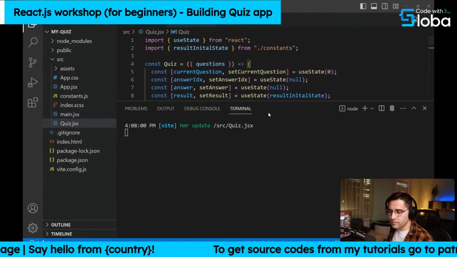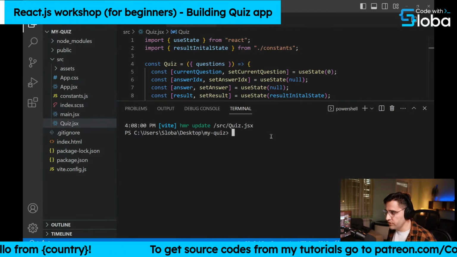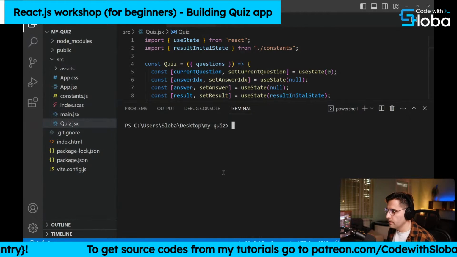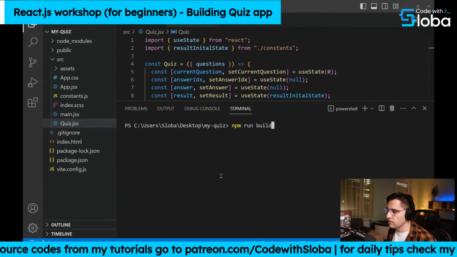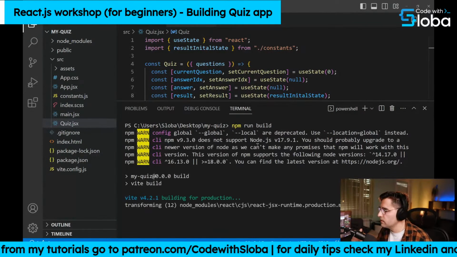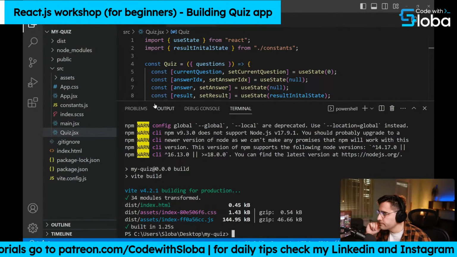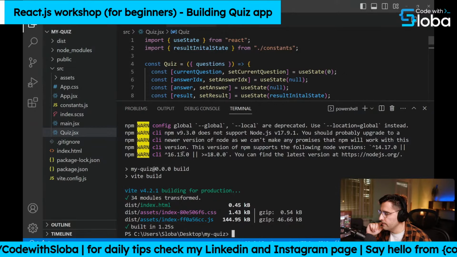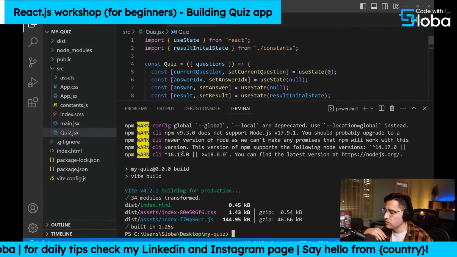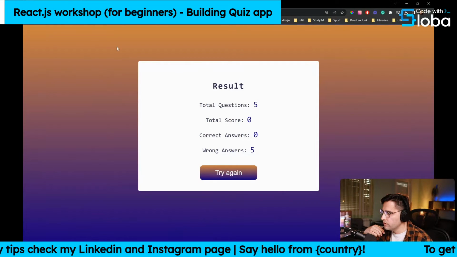So how we can build our project is very easy. Let me just clear the console. We just run npm run build, and it should build this project for us. So we get this new dist folder created, and this is the folder which we can upload to the server that we want. So what we can do is we can go to, let's say, netlify.com.